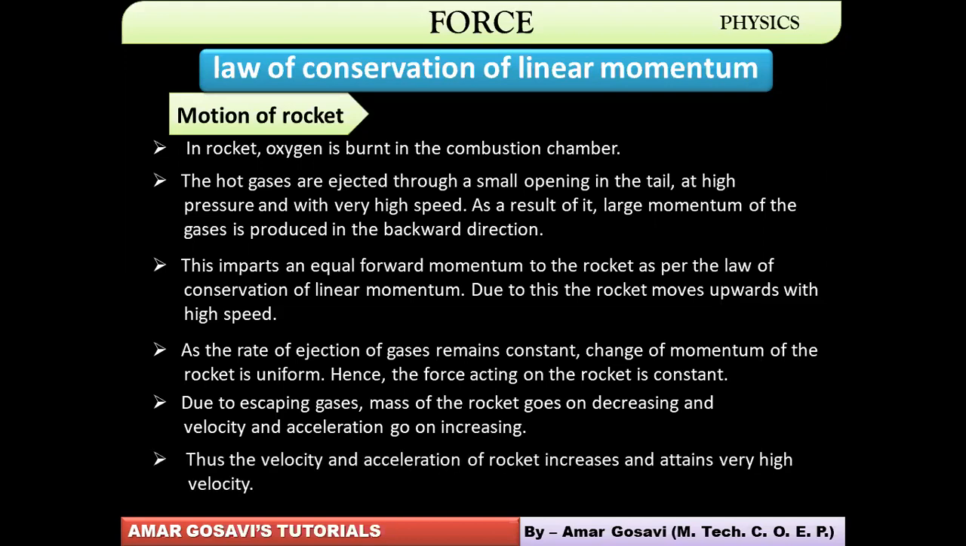So you need to understand this, the velocity and acceleration of the rocket increases, and then finally you can see the rocket will attain a very high velocity which is needed for the rocket to escape Earth's atmosphere and go to a requisite height in the space. So here motion of rocket involves two laws, Newton's third law as well as law of conservation of linear momentum. Please make a note of this. Very important slide. And let me know once you're done with it.